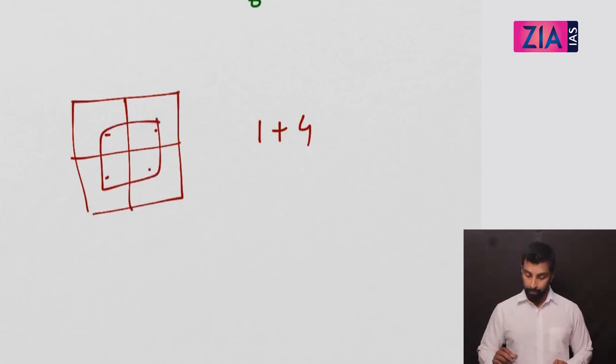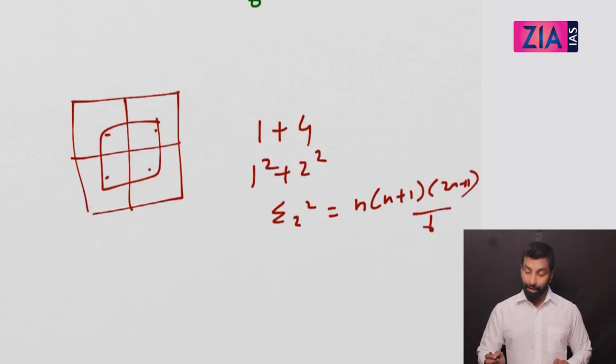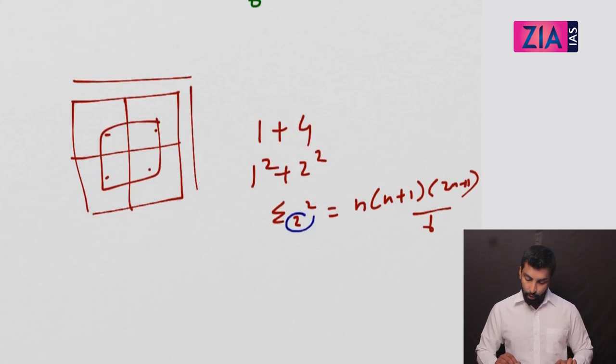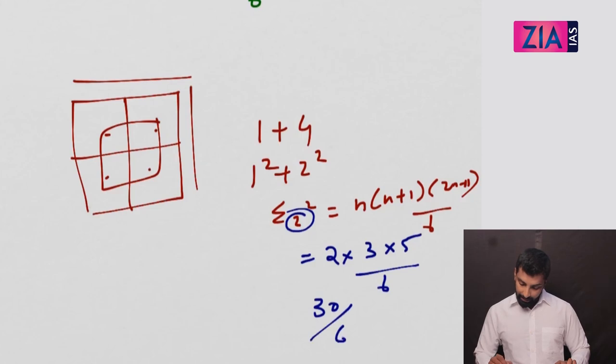And this is nothing but 1 square plus 2 square, which is sigma 2 square, and that is nothing but n into n plus 1 into 2n plus 1 by 6. What is n here? Since this is a 2 into 2 square, this is sigma 2 square, so n is 2. Let's substitute: 2 into 2 plus 1, 3, and 2n plus 1 means 5, divided by 6. So 30 divided by 6 means 5, and that's how you got 5.